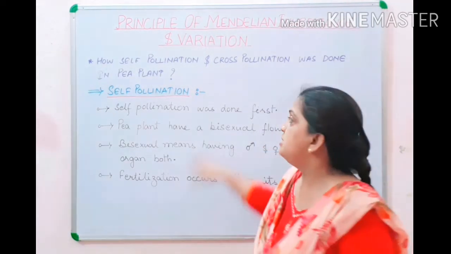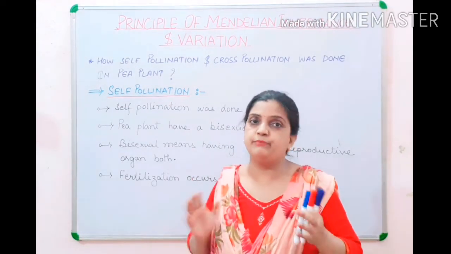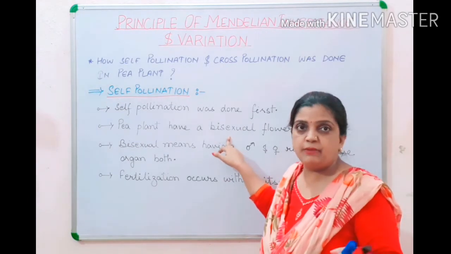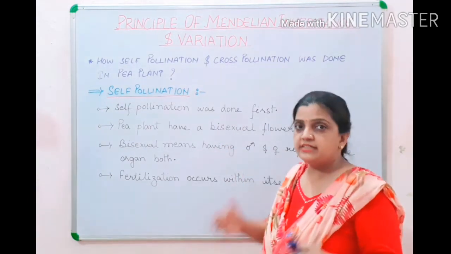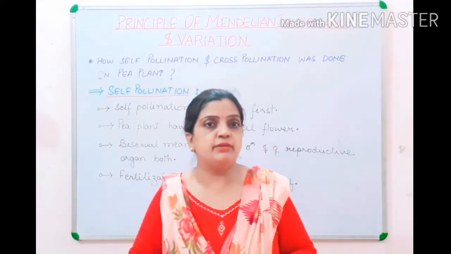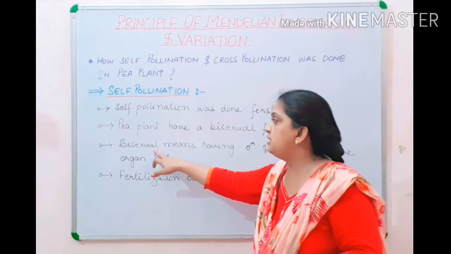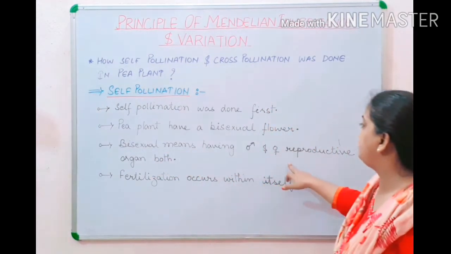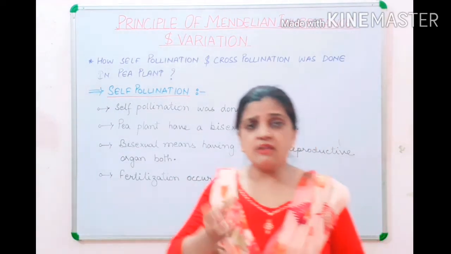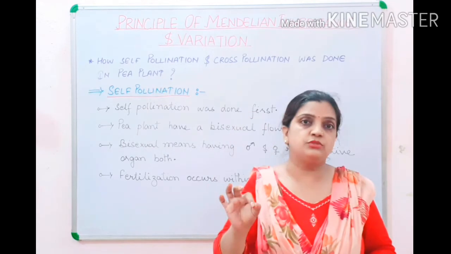Self-pollination was the first practice conducted by Mendel. And what is bisexual? A flower having the male reproductive organ and the female reproductive organ in the same flower. So I have mentioned here also that bisexual means having both male and female reproductive organs. And within that same flower only, pollen grains will be transferred to the stigma.